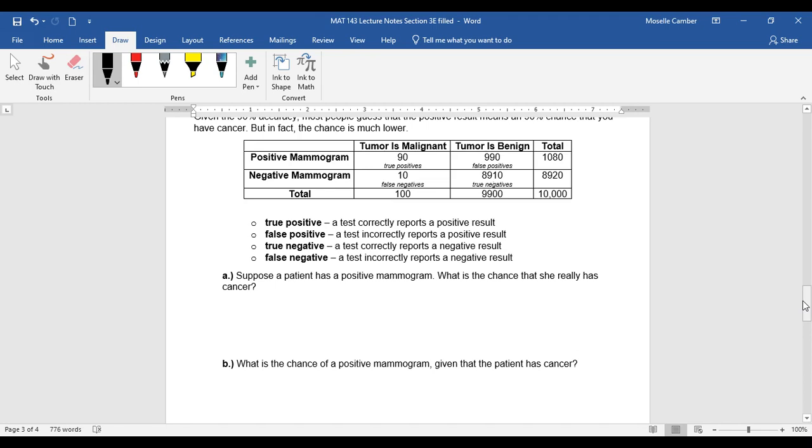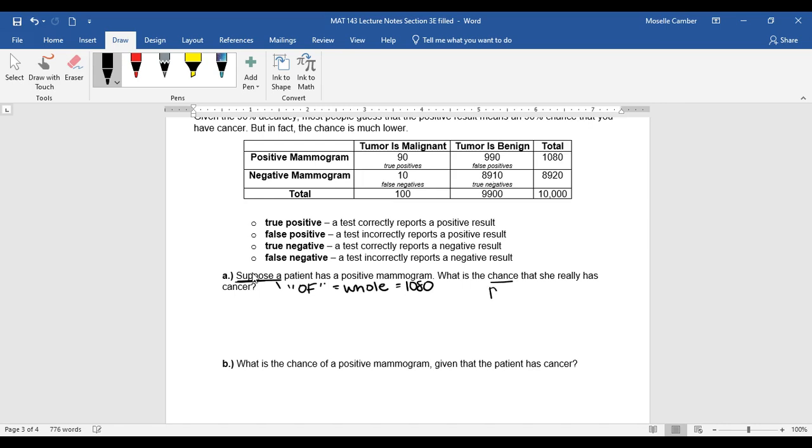Well, we're going to use a part out of a whole. Now, we don't have the "of" here, but we're definitely not comparing, so it has to be this. So this, "suppose," takes the place of our "of," which is going to be your whole value. So the whole value, suppose a patient has a positive mammogram. So we want to look at how many positive mammograms we have. Well, 90 of them are malignant, 990 are benign. So in total, we have 1080 positive mammograms.